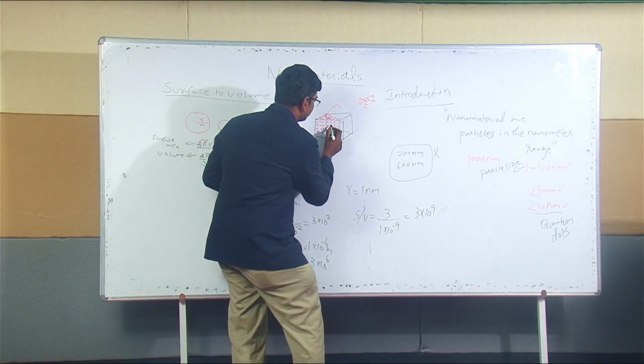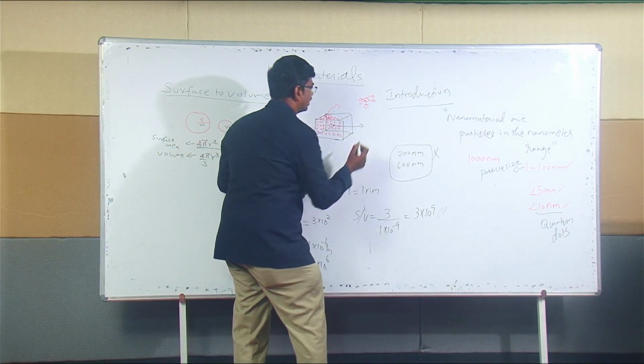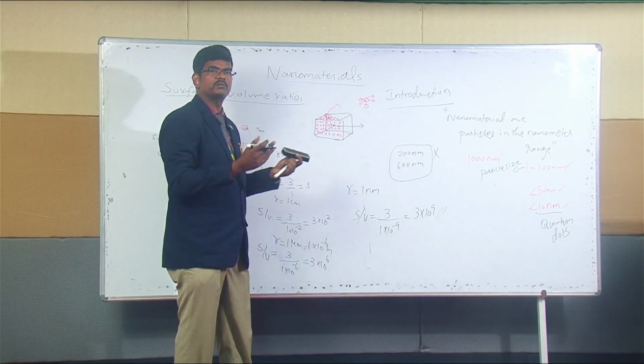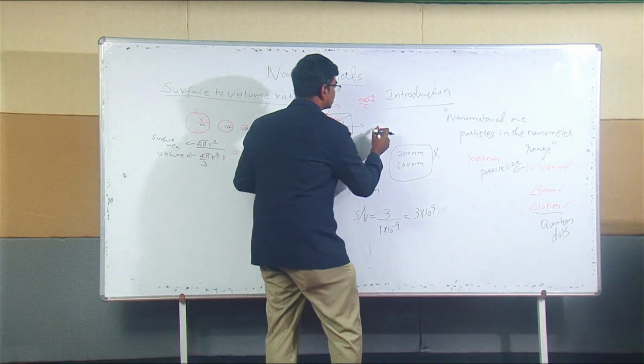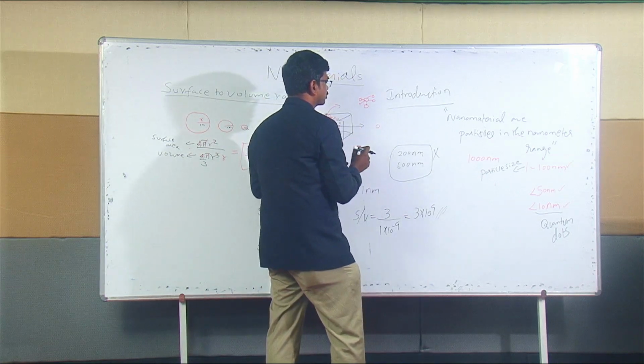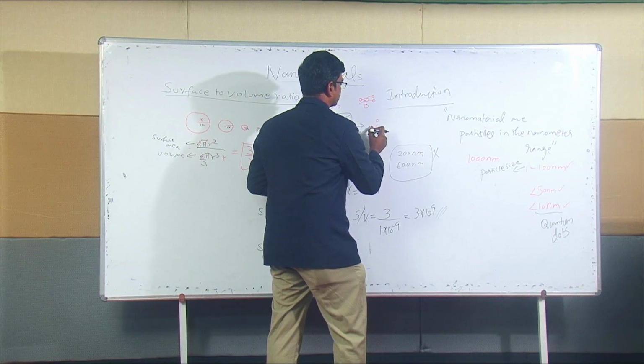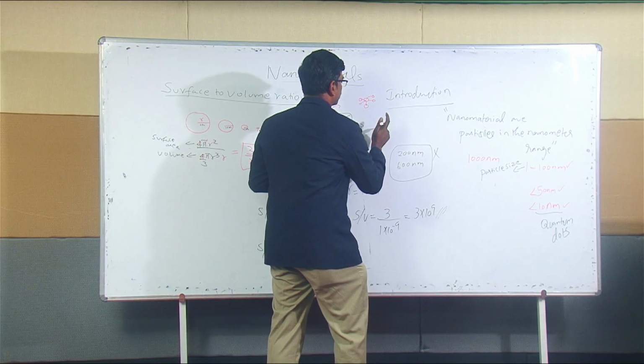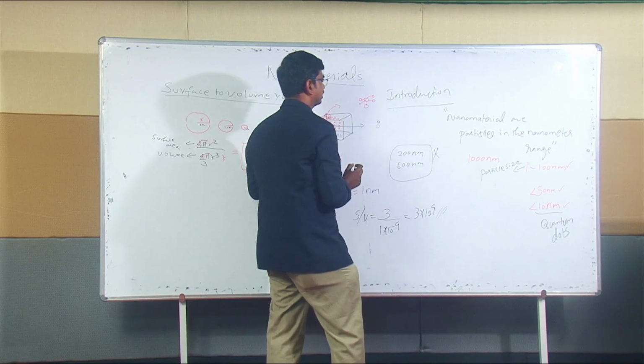However, if you take any atom in the bulk, that atom is covered by atoms in all the directions. The top direction I draw with a different color to indicate that it is the top atoms.